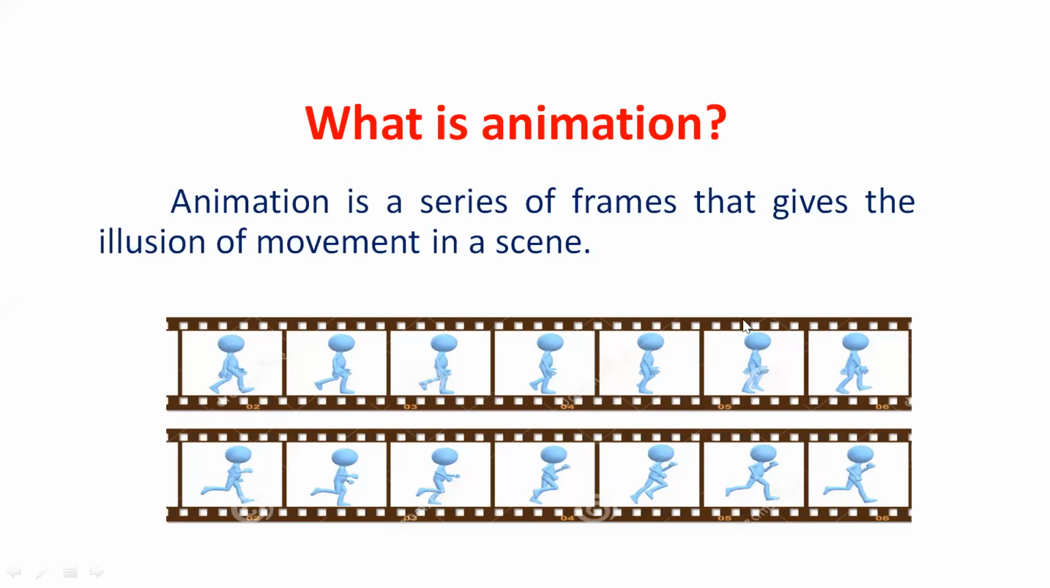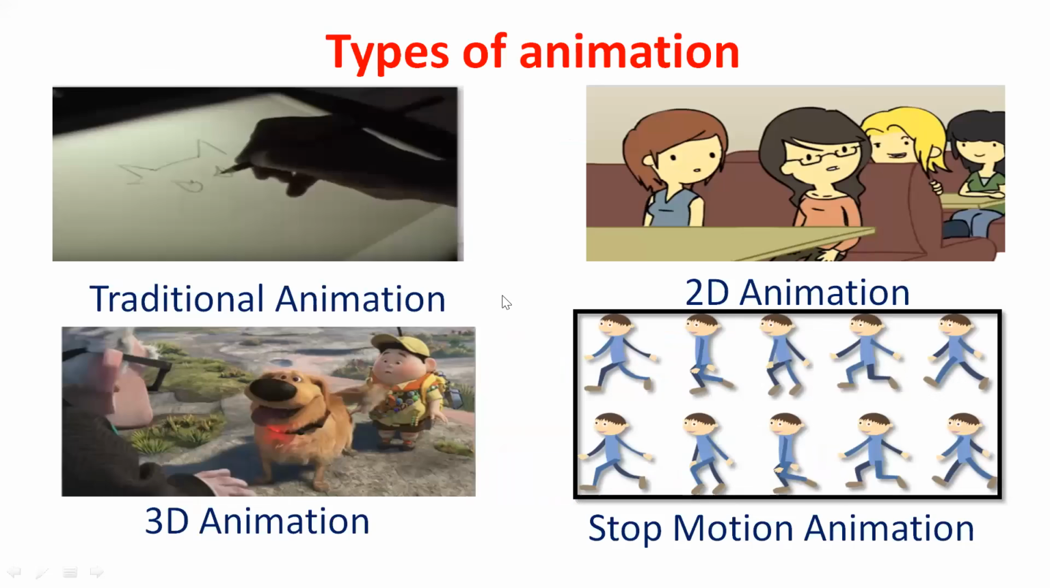Generally, animation can be classified into 4 types. The first one is traditional animation, the second one is 2D animation, the third one is 3D animation, and the fourth one is stop motion animation. We all have these 4 types of animation.